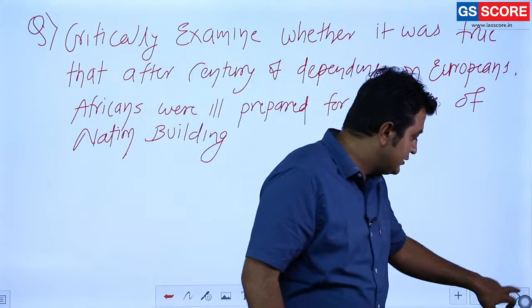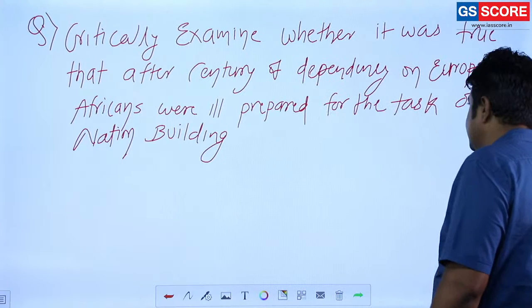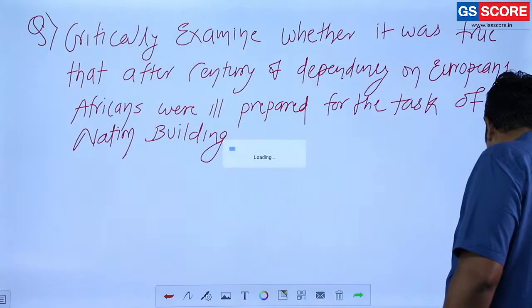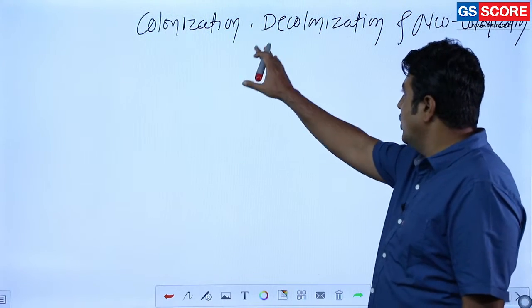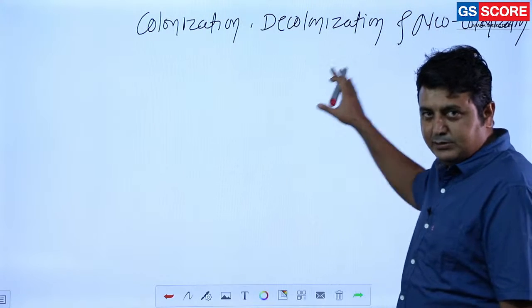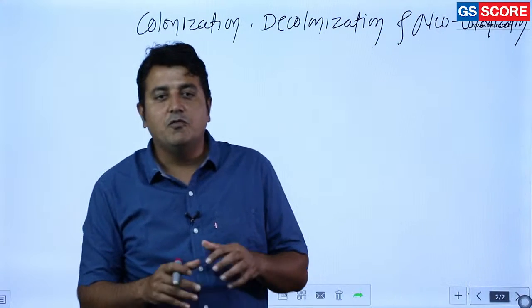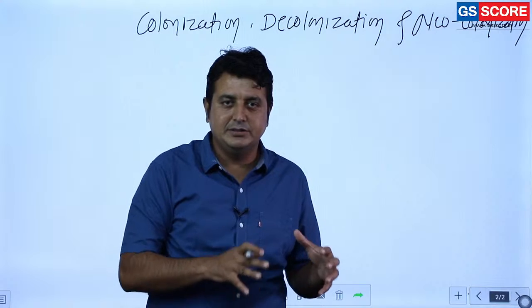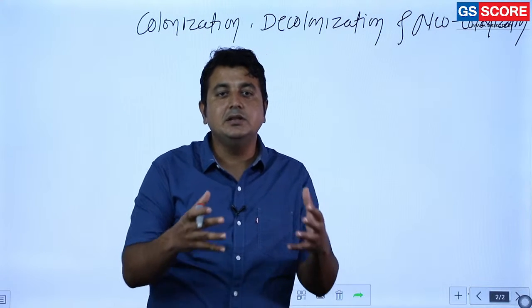First we are going to discuss the topic from where this question was asked. The main topic is colonization, decolonization and neocolonization. These are the phases, and first we are going to understand the concept of what is colonization, what is decolonization and how neocolonialism played an important role in the contemporary world.